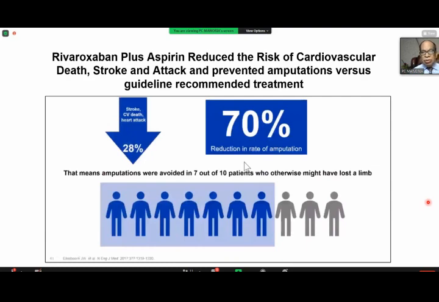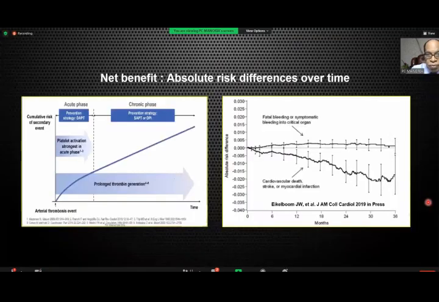This is the data on peripheral arterial disease. You can see that the risk of amputation is decreased by 70%. In our clinical experience, we have seen unbelievable benefit. Sometimes I'll present my case of a patient coming with threatening gangrene. After this strategy, everything has become normal. We are yet to do a CT angio again, but the clinical benefit has been immense and unbelievable. The patient was being taken for an amputation.